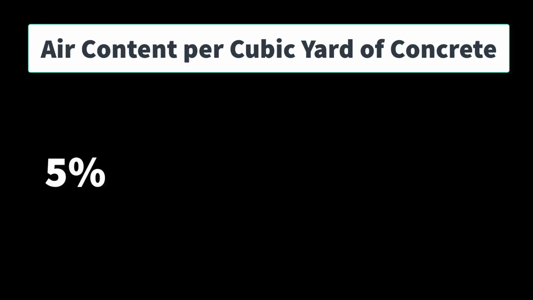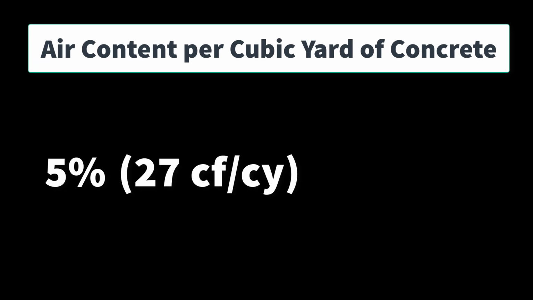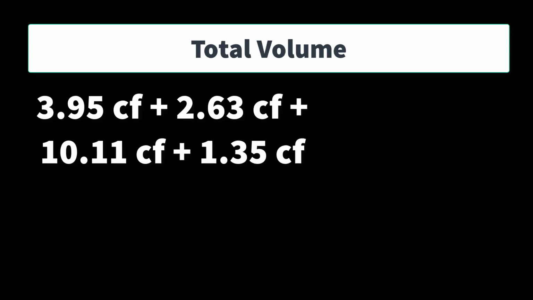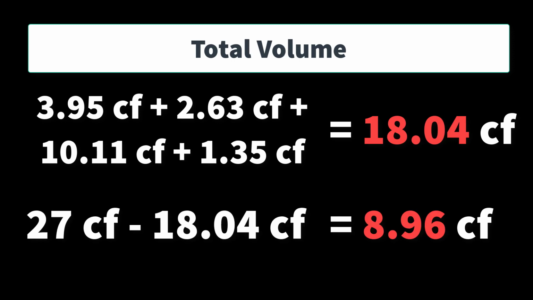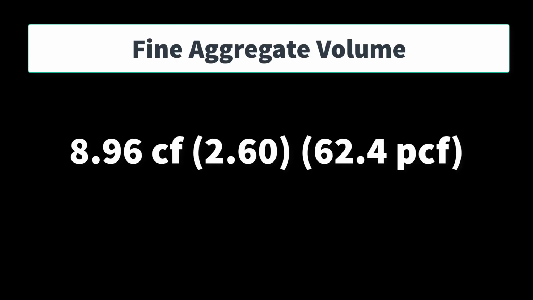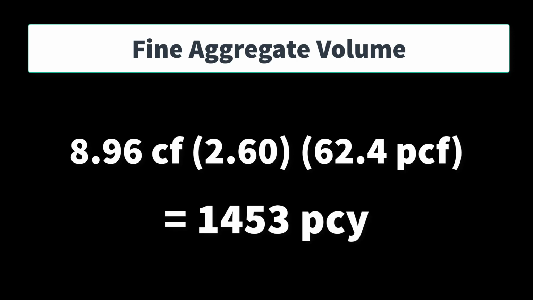We need our air content, which we know is 5% of our 27 cubic feet in our cubic yard, which is 1.35 cubic feet. When you add that all together, you get a total volume of 18.04 cubic feet. Now remember, we're starting out with 27 cubic feet, so we have left over 8.96 cubic feet for our fine aggregate. And what we do with that is we multiply that 8.96 times our specific gravity of sand and our 62.4 pounds per cubic foot to give us 1,453 pounds per cubic yard of sand.